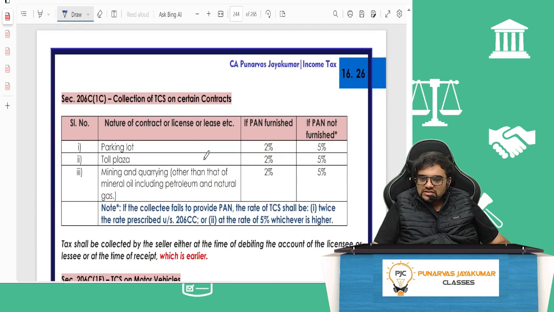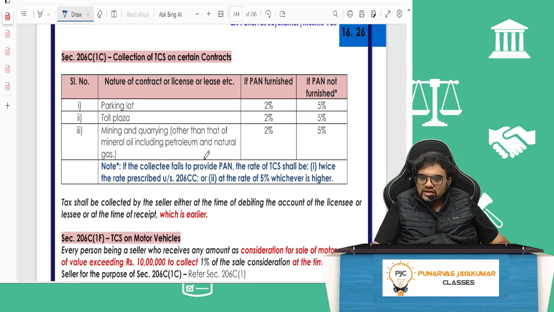206C(1C). This is on certain contracts. What contracts? Parking lot. Nature of contract or license: parking lot. So I will give you a parking lot license. When you are paying the money, I should collect extra TCS. How much? 2%. Toll plaza, 2%. Mining and quarrying, 2%.